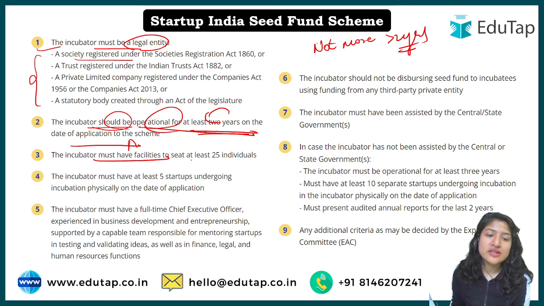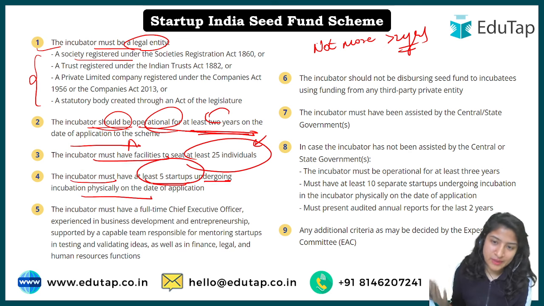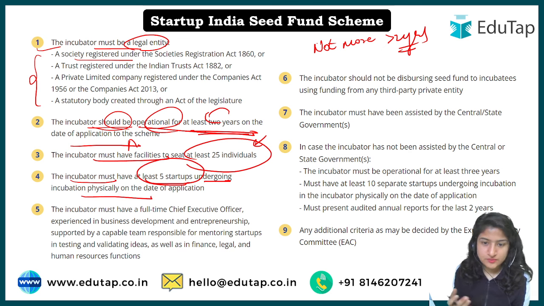The incubator must have facilities to seat at least 25 individuals. The incubator must have at least 5 startups undergoing incubation when they actually apply. So these are some of the important points; you can just read the rest.